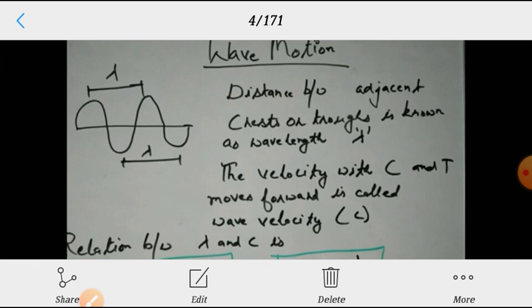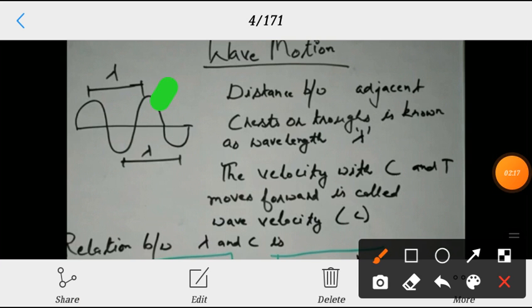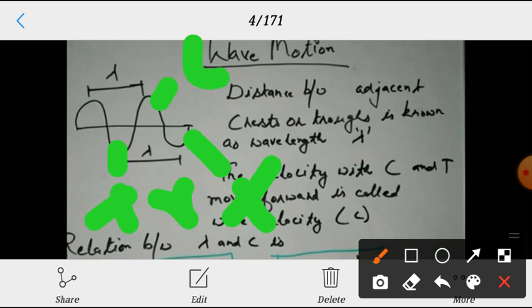Here it is lambda. The distance between adjacent crests or troughs is known as wavelength, denoted by lambda, with units of angstroms, centimeters, meters, nanometers. So wavelength is defined as the successive distance between two crests or troughs, the crest and the trough.